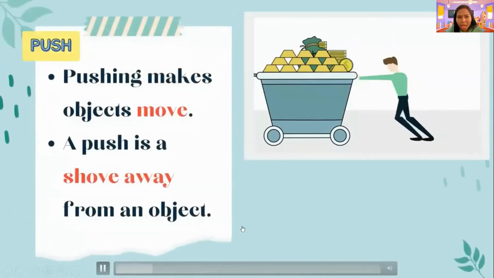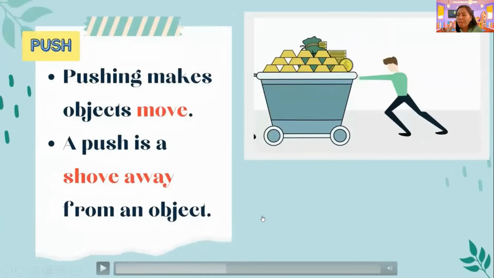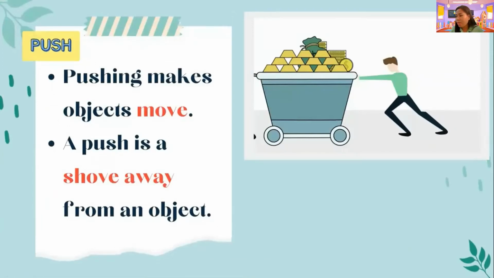Kanina nag-pull tayo. This time, I want you to push something or anything that is near you. Okay, for example, I'm going to push this table. Uh-oh. Sorry, I cannot push the table right now. So pushing, grade one, makes objects move.